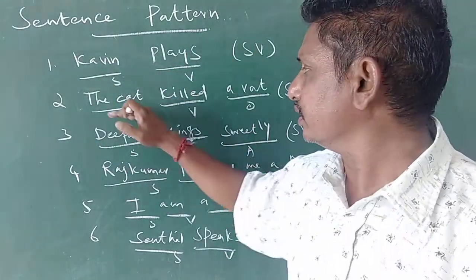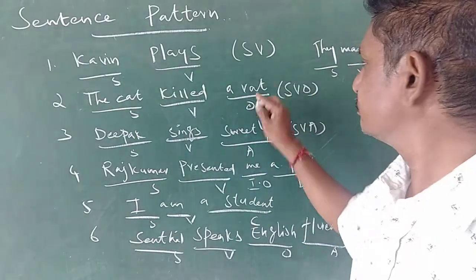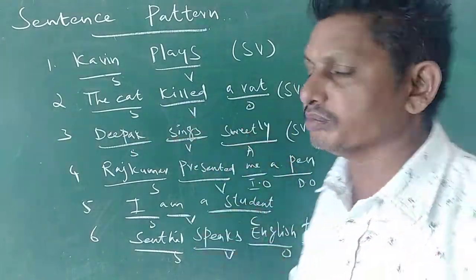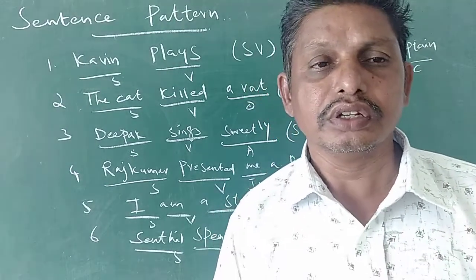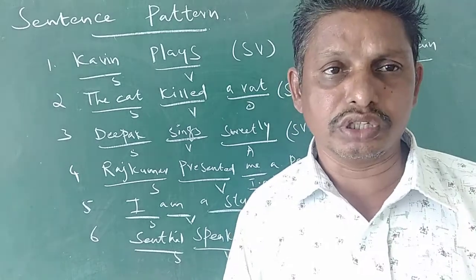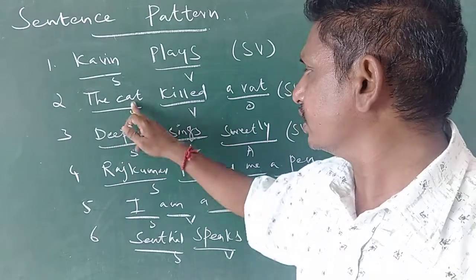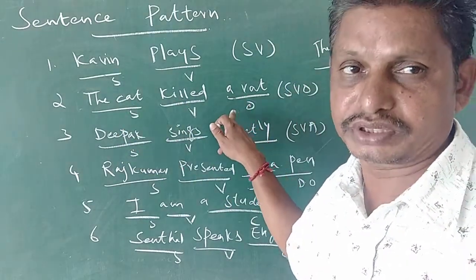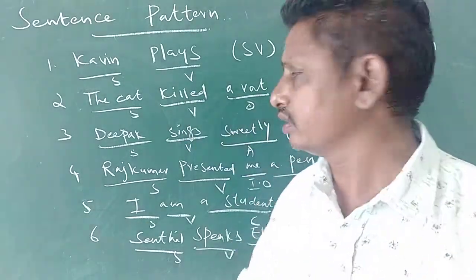This is SV pattern. The cat killed a rat. So here, the cat is subject, killed is verb, a rat is object. SVO pattern. What's the meaning of object? Object answers the questions whom or what. If you ask the question whom or what, the reply can be an object. You see, the cat killed. What did the cat kill? A rat. Rat is an object. SVO pattern. This is called as a subject verb object. Next one.